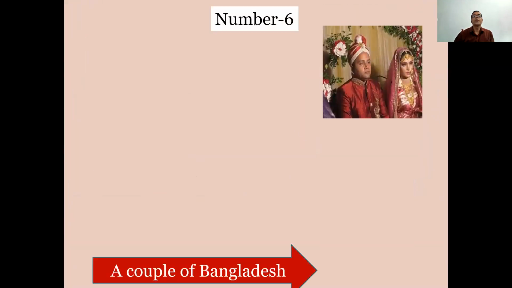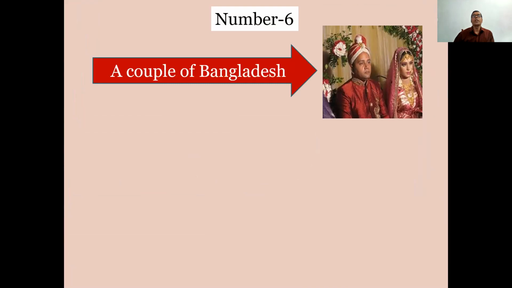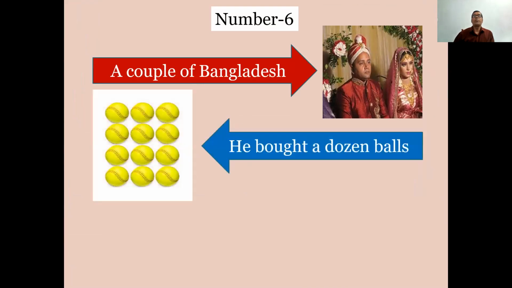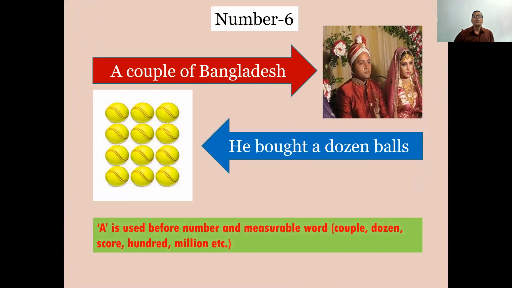Number 6. A couple of Bangladesh. He bought a dozen balls. A is used before number and measurable words: couple, dozen, score, 100, million, etc.